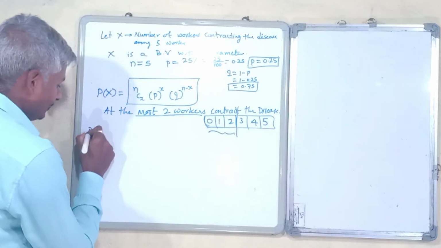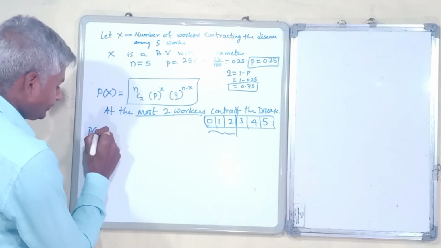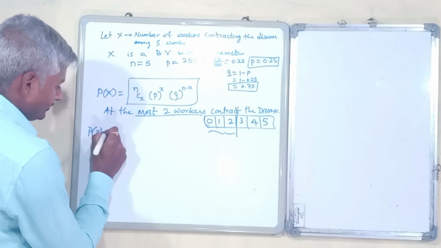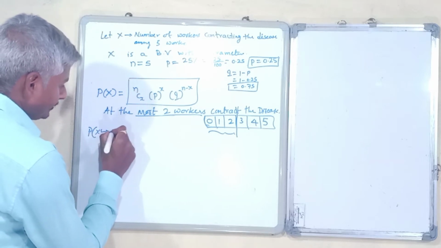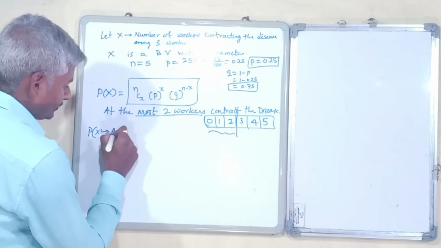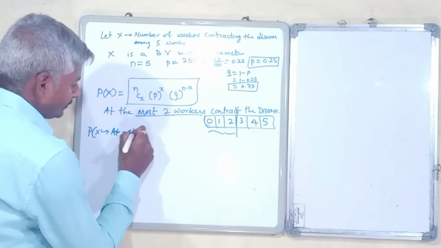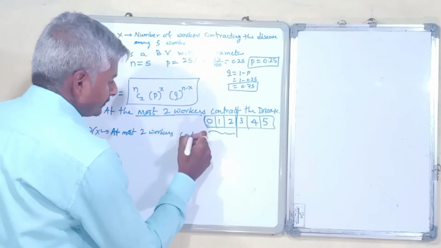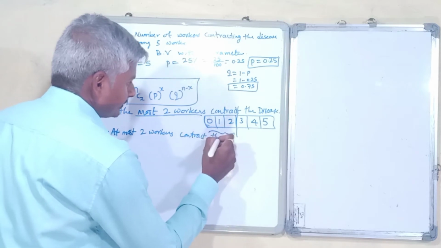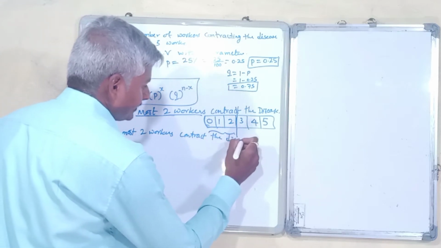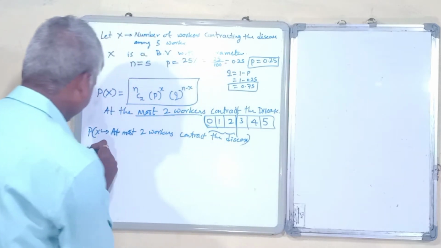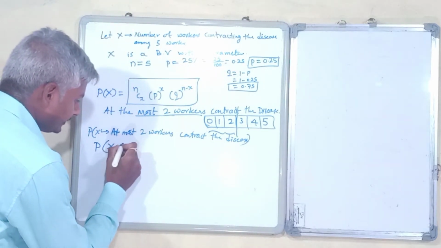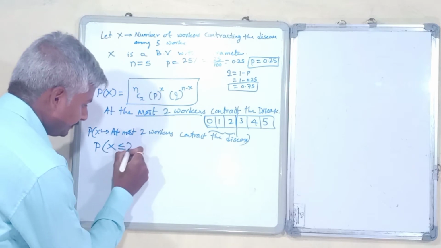That is the probability of X, at most two workers contracting the particular disease. Probability of X is less than or equal to 2.